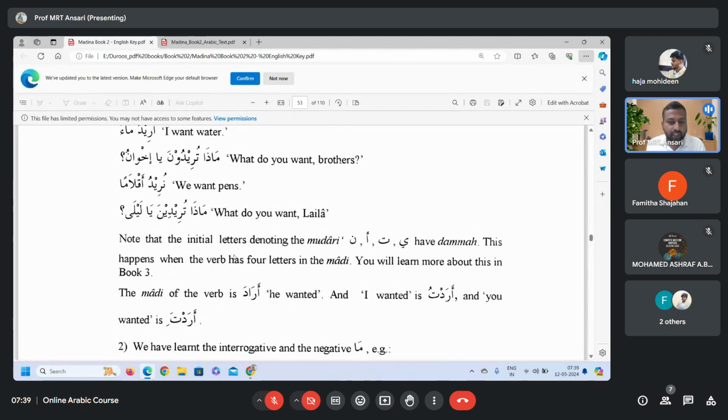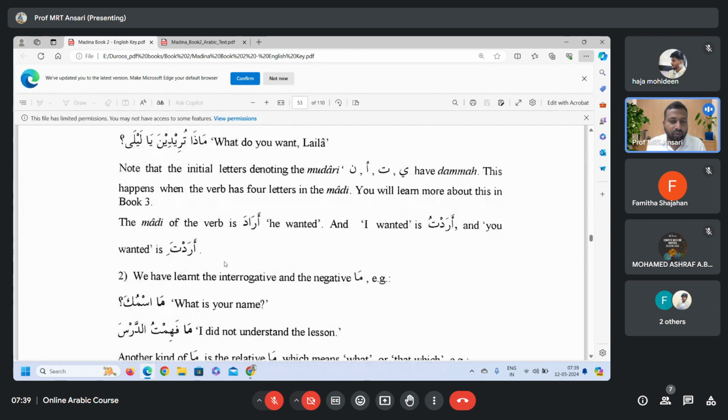Note that the initial letters denoting the mudari, ya, ta, alif, and nun, have dhamma. This happens when the verb has 4 letters in the madi. We will learn more about this in book 3. The madi of the verb is arada, he wanted. And I wanted is aradtu. And you wanted is aradta or aradti. Anta aradta and anti aradti.